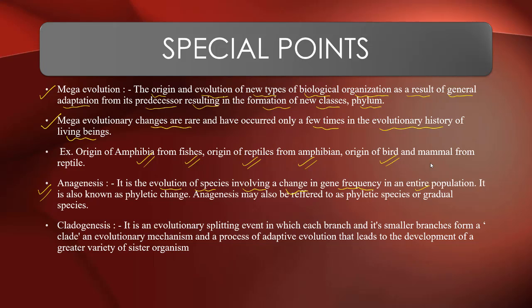Anagenesis is an evolution of species involving a change in the gene frequency in an entire population. It is also known as phyletic change. Anagenesis may also be referred to as phyletic speciation or gradual speciation. I mean gradual changes in the ancestors